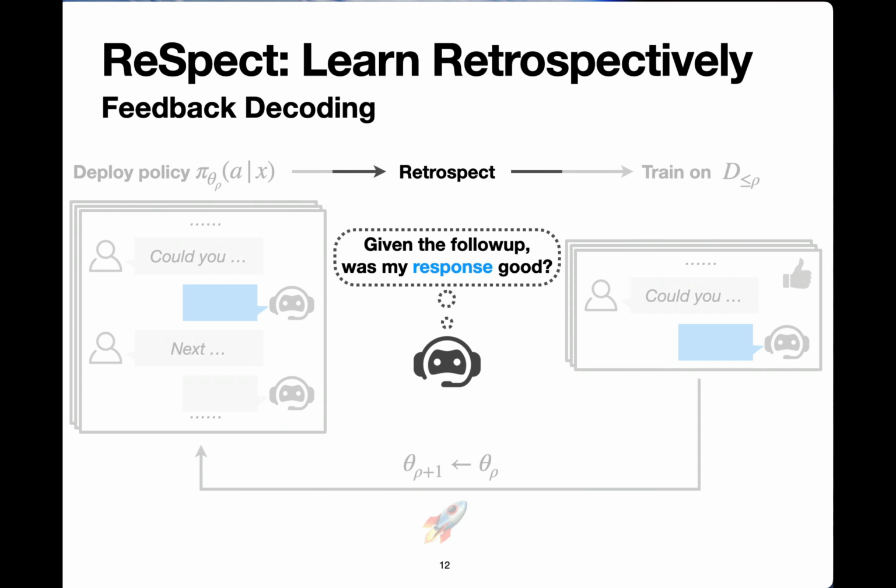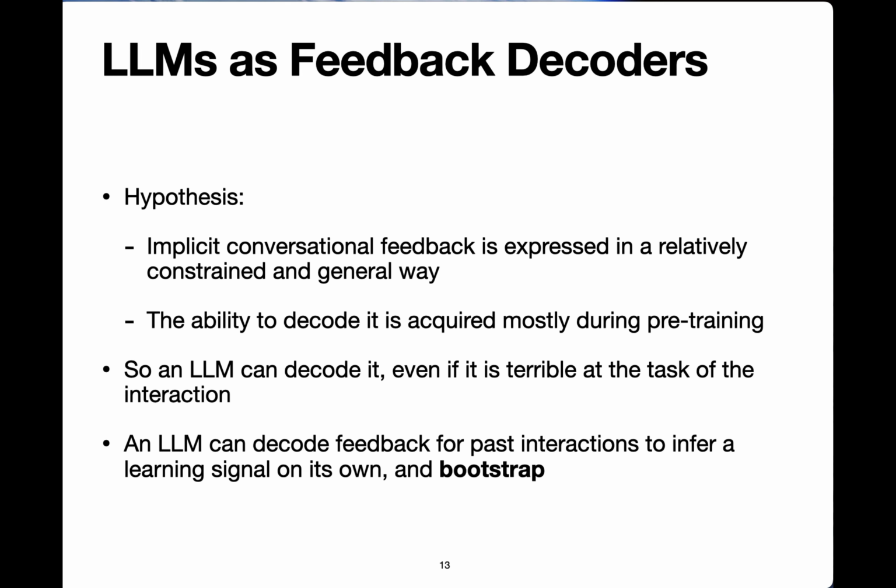Given this kind of interaction, we switch to the second stage of our process, where we retrospectively decode feedback from these past interactions. The hypothesis underlying this work, the most important thing, is that implicit conversational feedback is expressed in a relatively constrained way and in a general way that is task independent. So the ability to decode it is potentially acquired mostly during pre-training, and an LLM can decode it even if it is terrible at the task of the interaction.